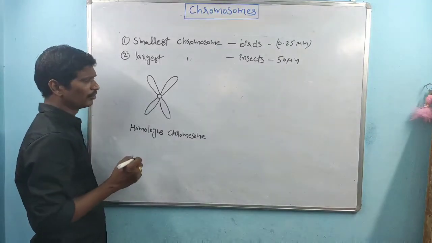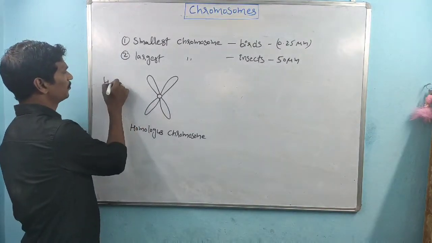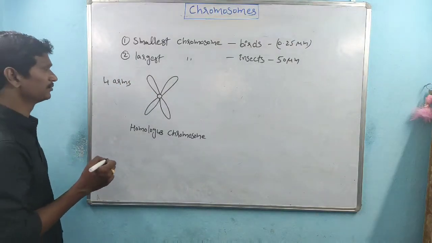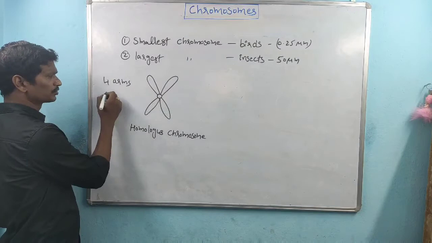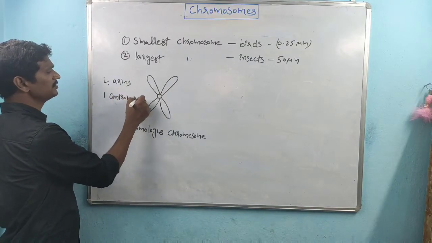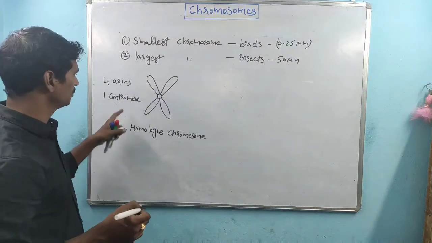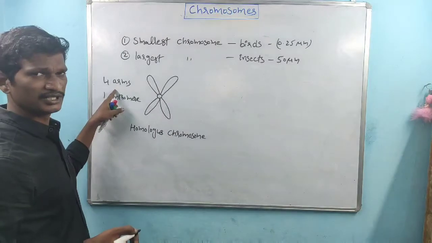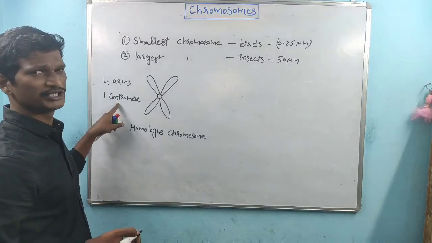The homologous chromosomes have 4 arms and one centromere, right? So within homologous chromosomes 4 arms are there, and one centromere is present.